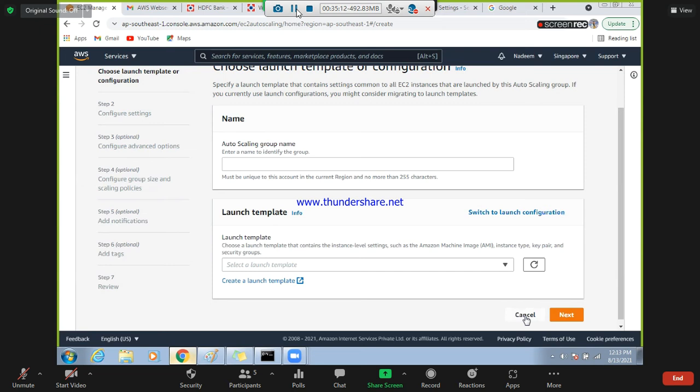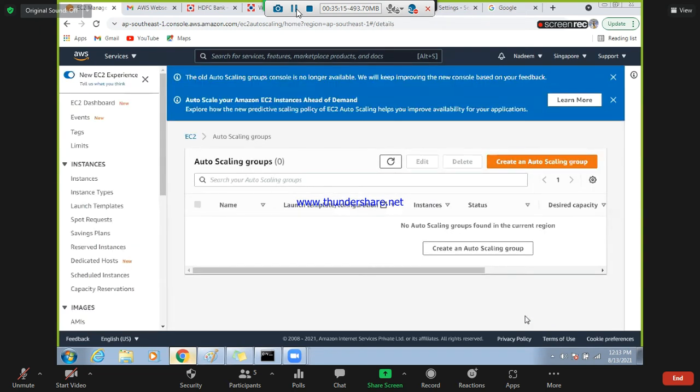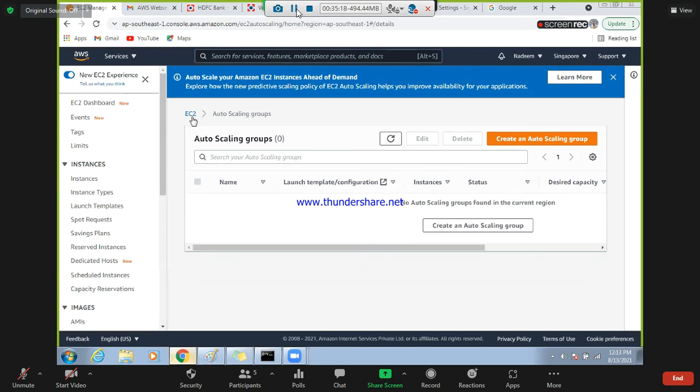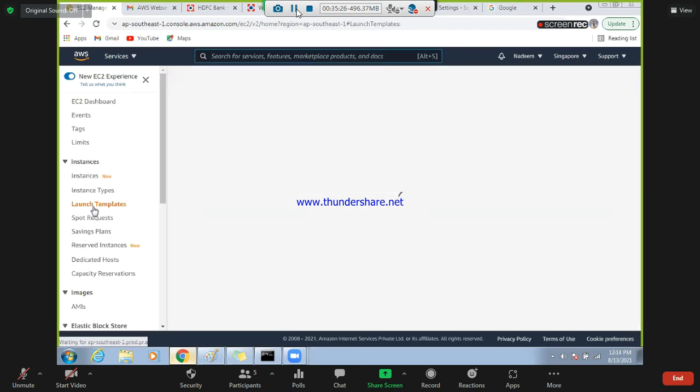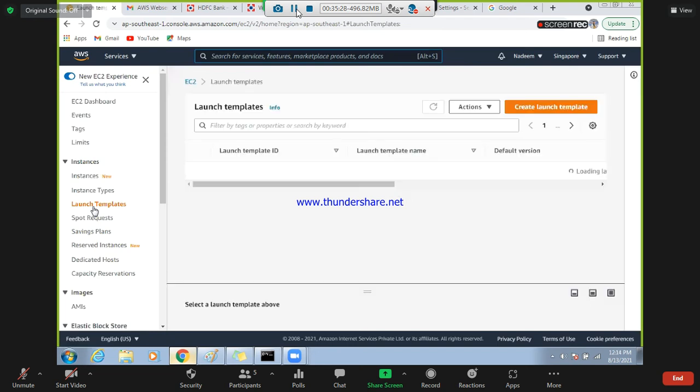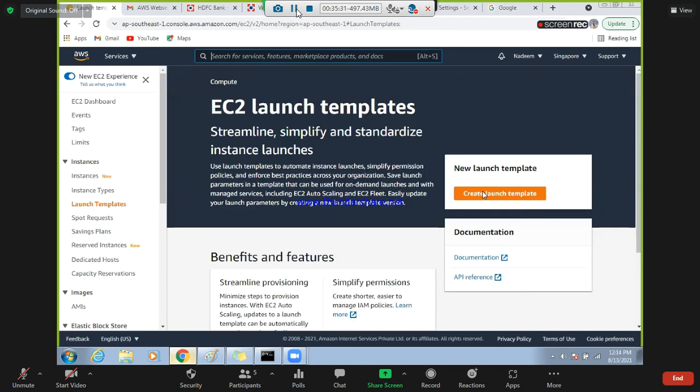If you cancel it, on the instance side there is something called launch template. You can create your own template. Template means, if you have similar things, let's say your servers follow the same pattern, these are your standards. Next time you don't need to manually create; just use the template, and with one button your server will be ready. So, new launch template.